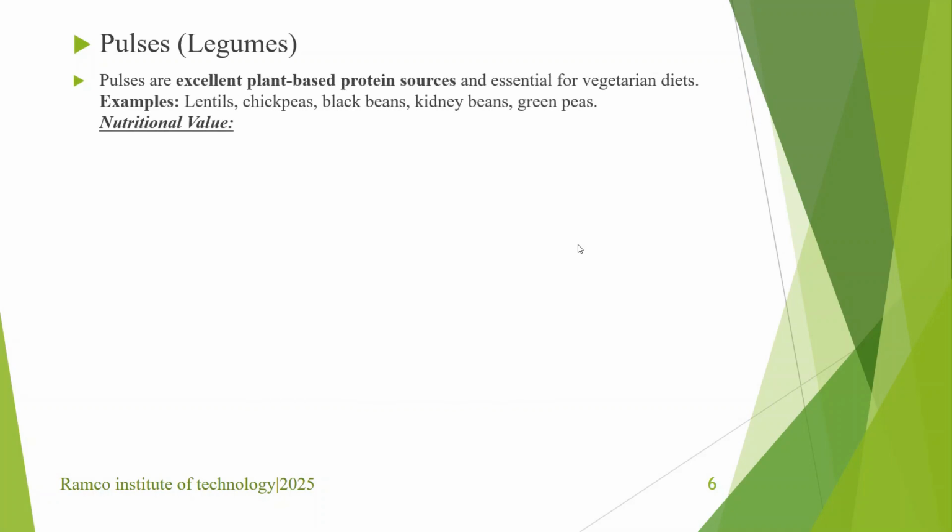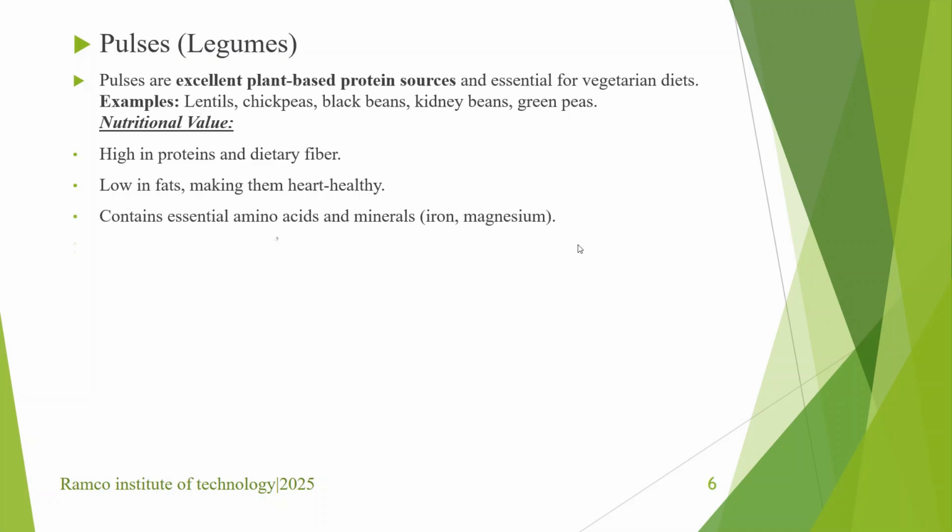Then pulses. Pulses are excellent plant-based protein sources and essential for vegetarian diets. So basically, for vegetarian people, pulses are excellent protein sources. Examples include lentils, chickpeas, black beans, kidney beans, green peas. Nutritional value: high in proteins and dietary fiber, low in fats, making them heart healthy. They contain essential amino acids and minerals including iron and magnesium.